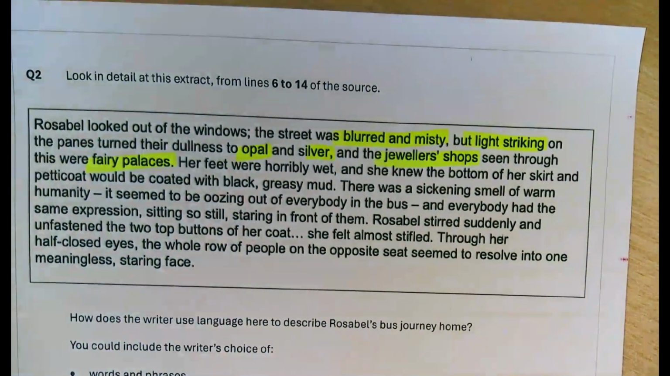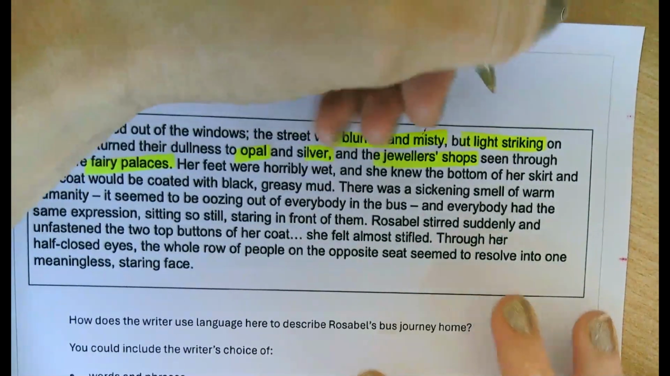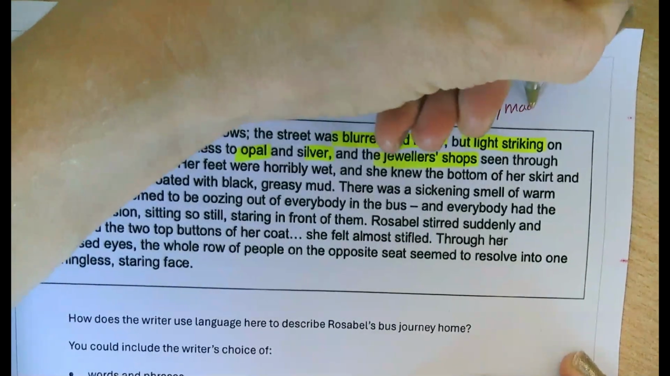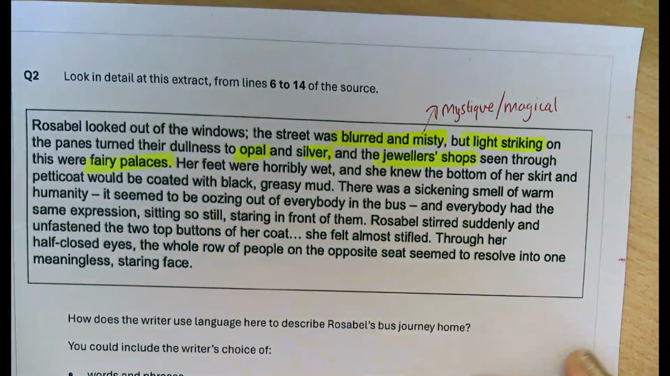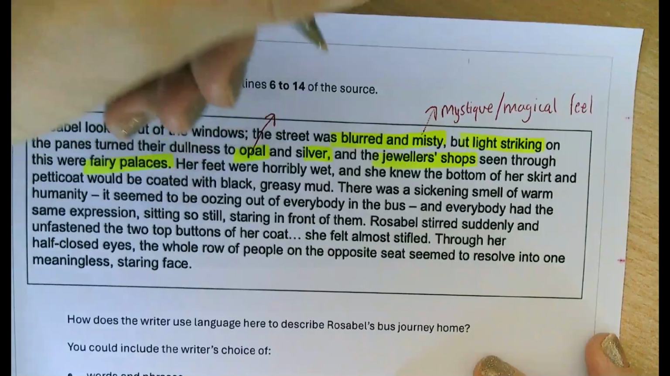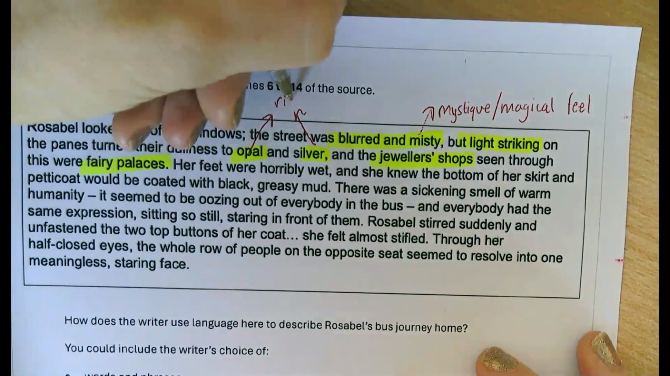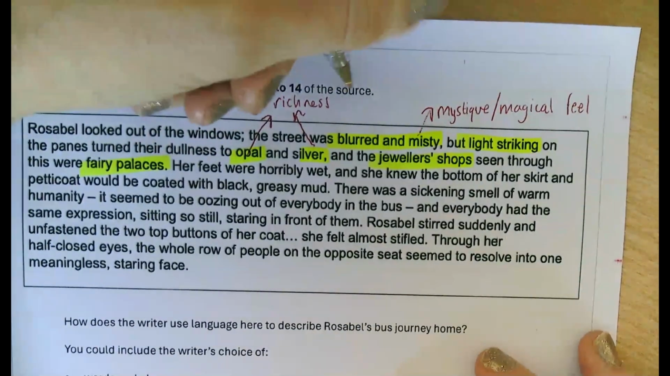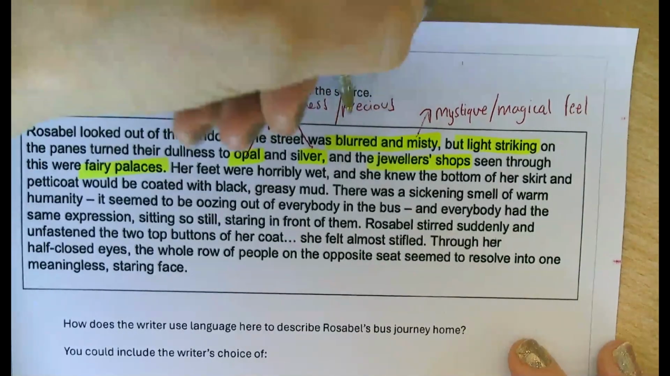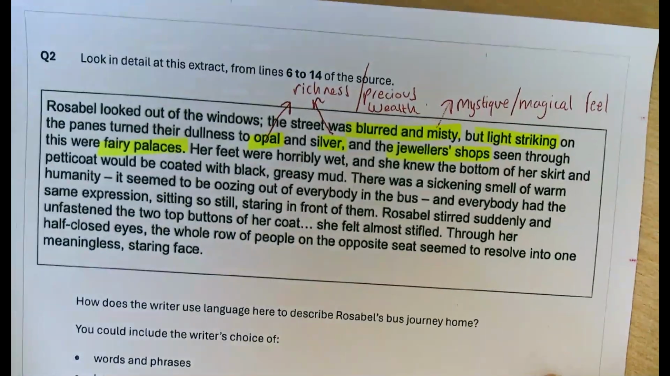So all these words together, it's really good, guys, to look for patterns in the language. So blurred and misty, I'm going to say this gives it a kind of mystique or a magical feel. Opal and silver. Opal is a gem. So here there's a richness. There's connotations of richness. Perhaps of wealth. And again, opal and silver. Opal is a kind of creamy gem.